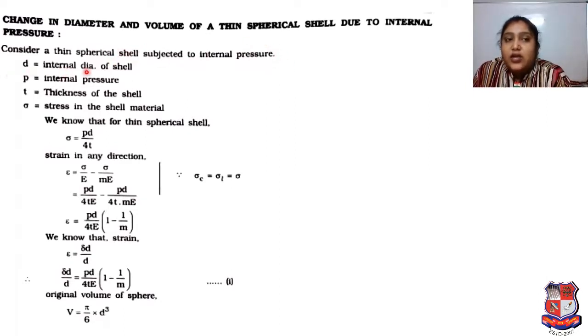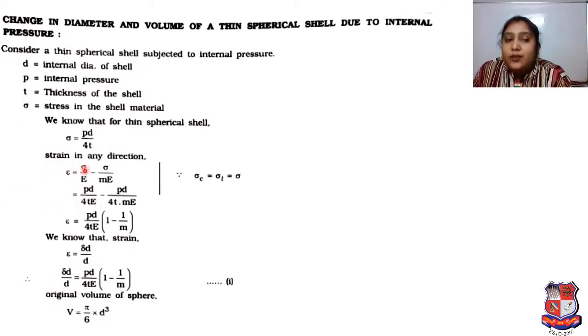Here D is equal to internal diameter of shell, P is equal to internal pressure, T is equal to thickness of shell, sigma is equal to stress in the shell material. We know that for thin spherical shell, sigma will be PD upon 4T, and strain in any direction. Since it is a matter of any direction, Poisson's ratio comes into the picture. I already told you in previous slide.